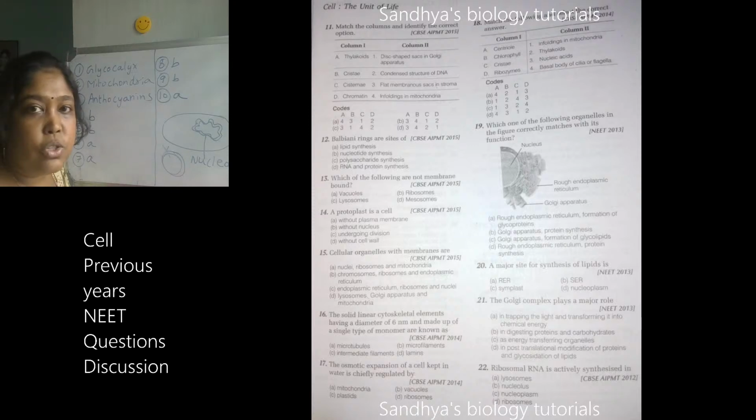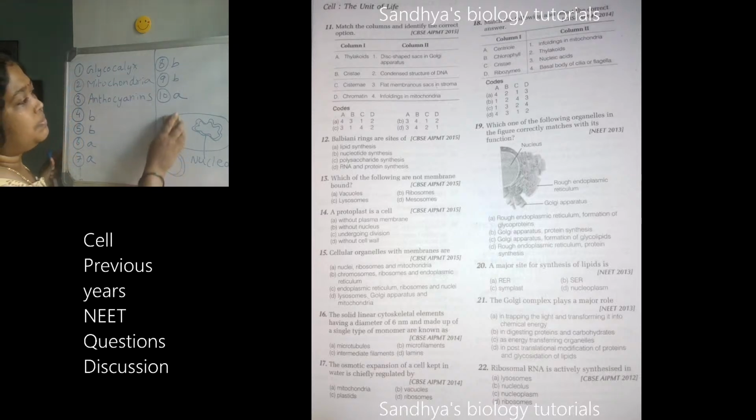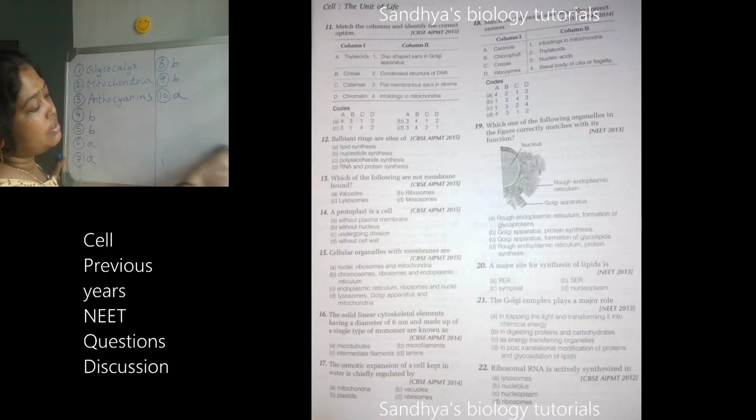So you have to match the columns and identify the correct option. I'll give you time for this question. So thylakoids and cristae and cisternae and chromatin they had given. I have clearly explained all these things in my cell chapter lectures. So now it's your time to answer the question. I'll give you 30 seconds for this. Easy one.